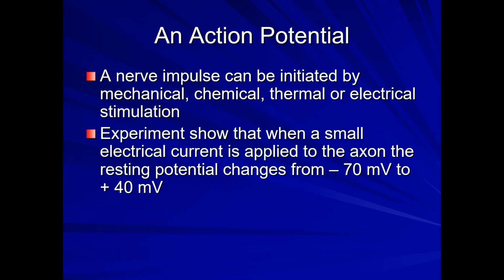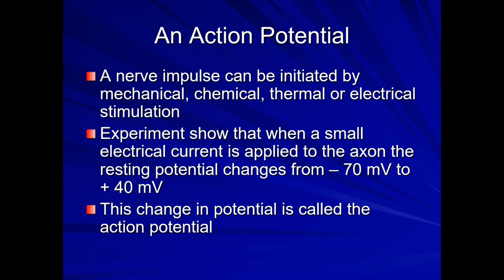So how is the action potential generated? The nerve impulse can be initiated mechanically, chemically, thermally, or by electrical stimulation, anything. Even if you touch it, how do you feel that? An action potential is created and the feel of the touch is conveyed to your brain, and thereby you experience the feel of touch.